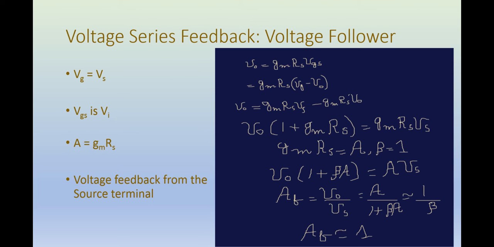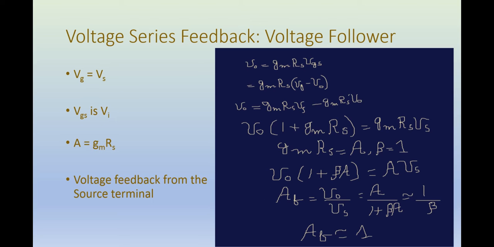So now we have the equation V naught is equal to Gm Rs VGS, or we can say V naught is equal to A times VGS, where A is equal to Gm into Rs.